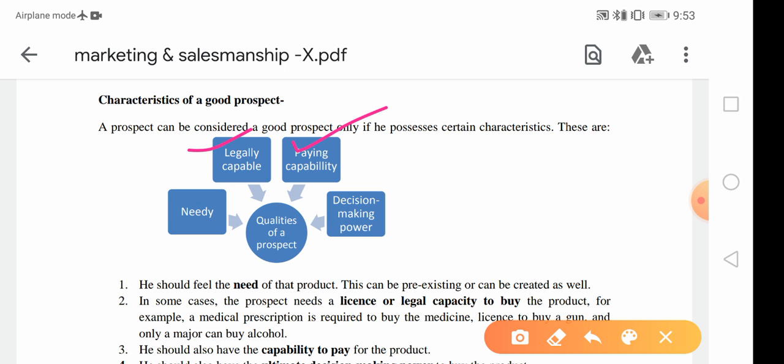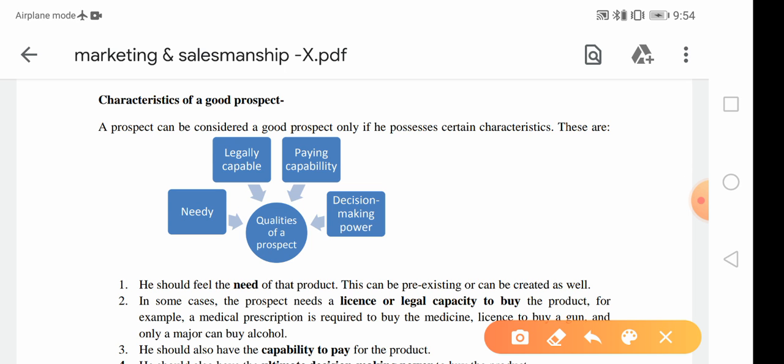Now, a good prospect has the characteristic of paying capability. Suppose you want to buy a car, you must have the amount for that particular car. It is based on your income, whatever income you generate from your job or workplace, and only then can you buy the car.